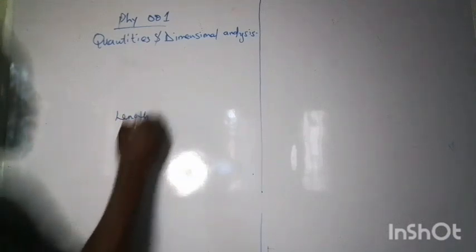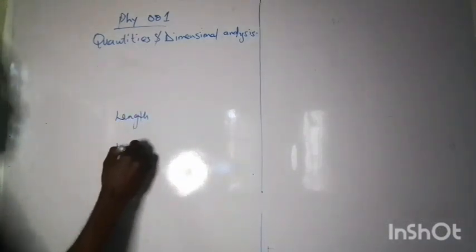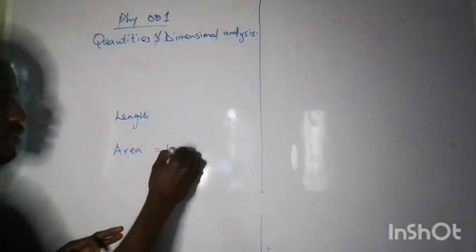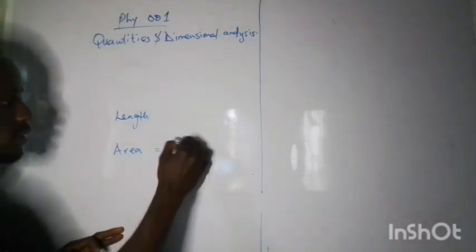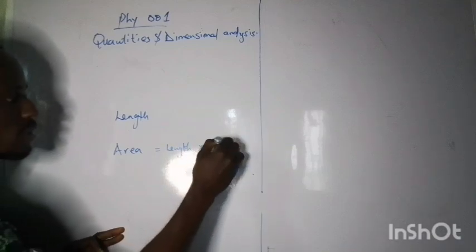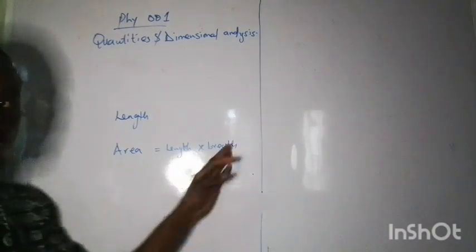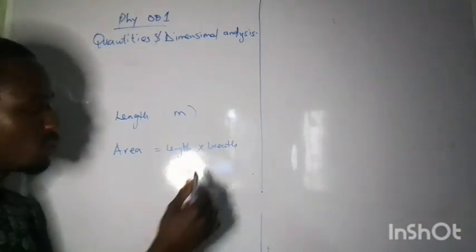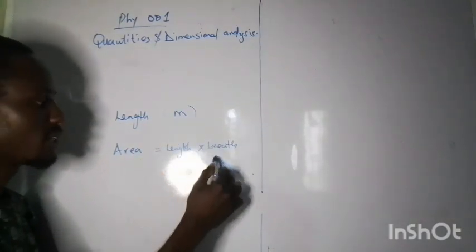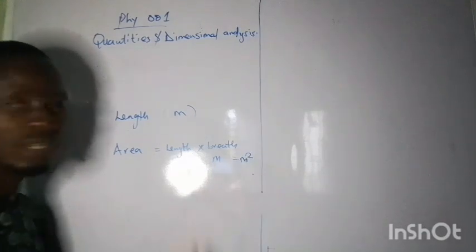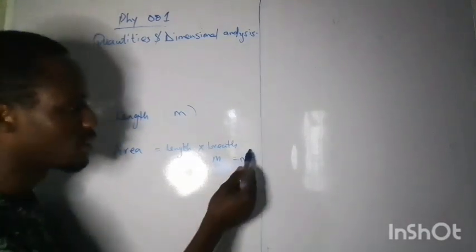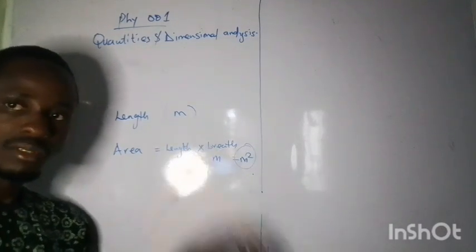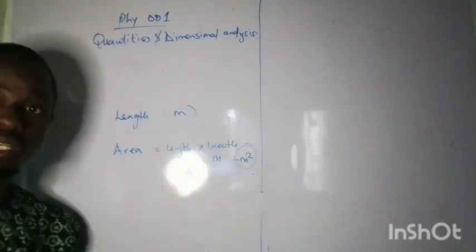So this is a derived area. Area is the same thing as length times breadth. So length is a length, breadth is a breadth. The unit for length, which is the SI unit, is meter. Which means the unit for area is going to be meter times meter, and that will be meter squared. So this is a unit of the derived quantity, gotten from the fundamental it is composed of.